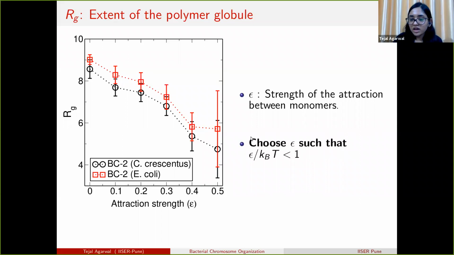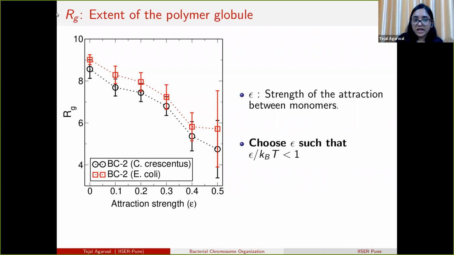So we restrict ourselves to values of epsilon less than kBT, and thus we choose the value of epsilon to be 0.1, 0.2 to 0.5, where epsilon is the attraction strength between the monomers.